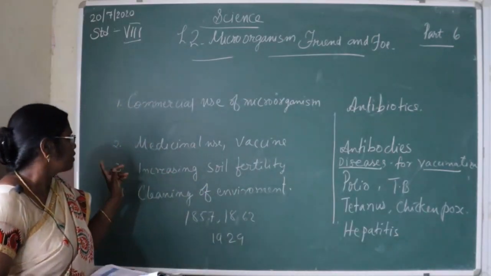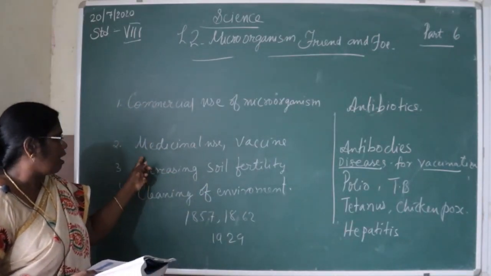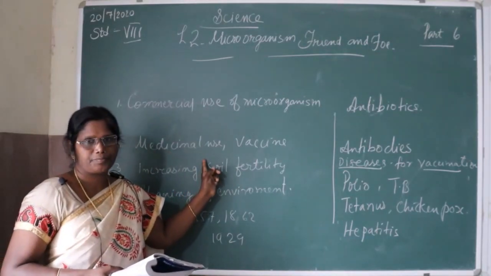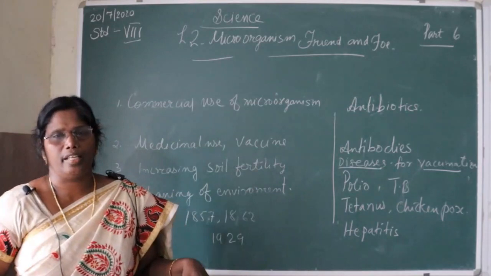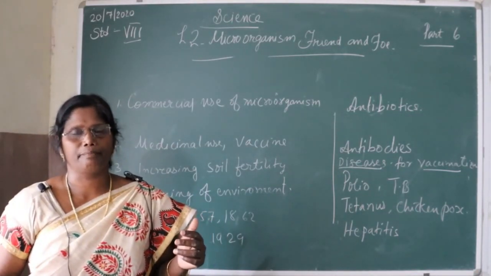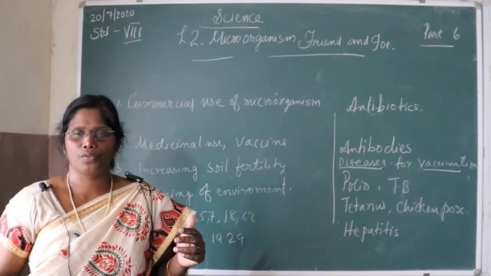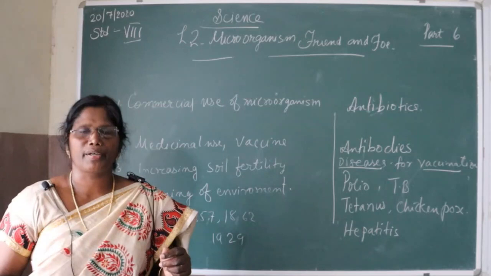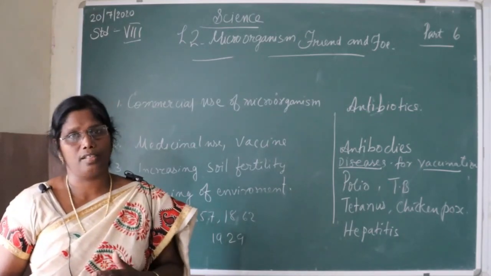Number 2. Microorganisms are used in the preparation of medicines. When we fall ill, we go to the doctor and the doctor gives us some antibiotics. These medicines are prepared from microorganisms such as bacteria and fungi.